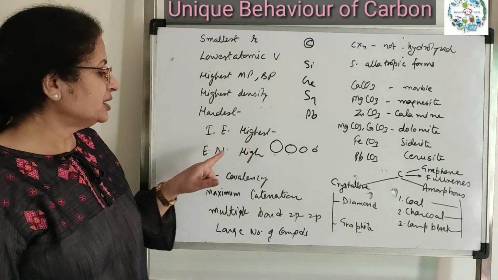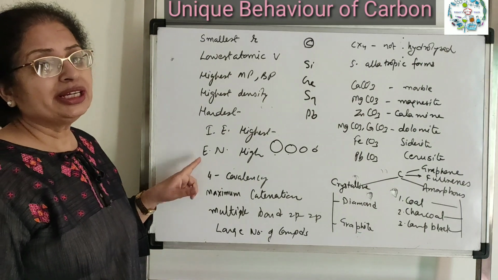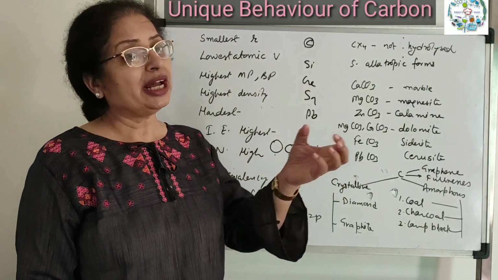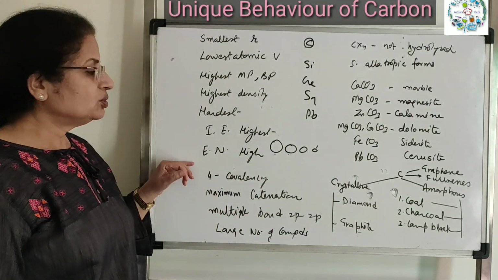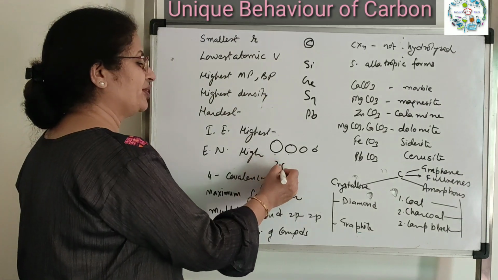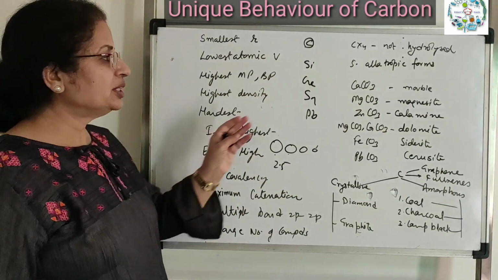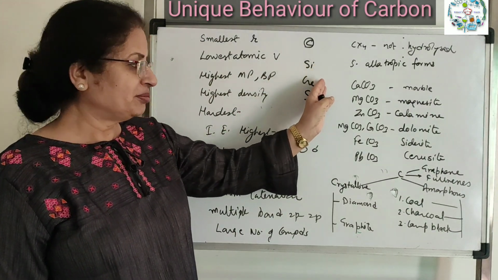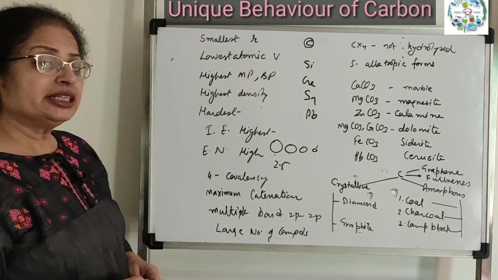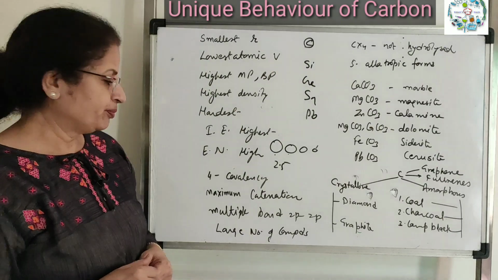ionization energy is highest in the group, and electronegativity is also highest because when it will share its electron, then it will attract the shared pair also. So its electronegativity is very high. Electronegativity is 2.5, while the rest of the atoms have 1.8, 1.8, 1.8. Lead has 1.9, and carbon can make 4 covalent bonds.